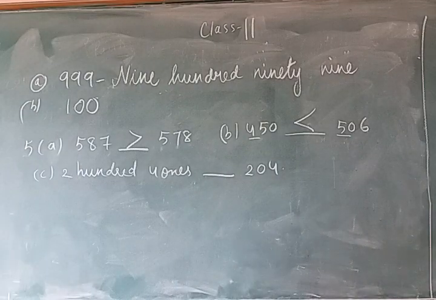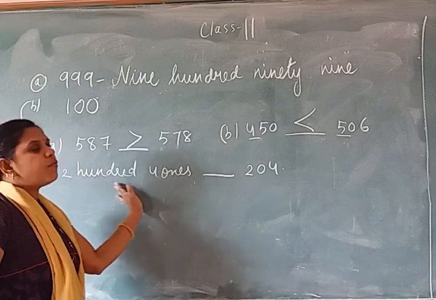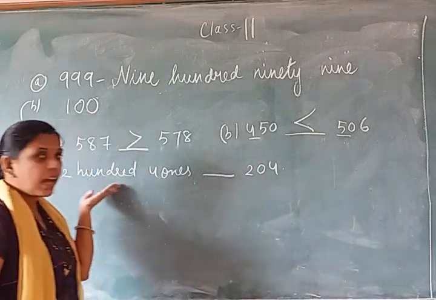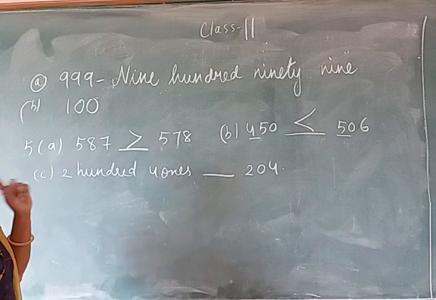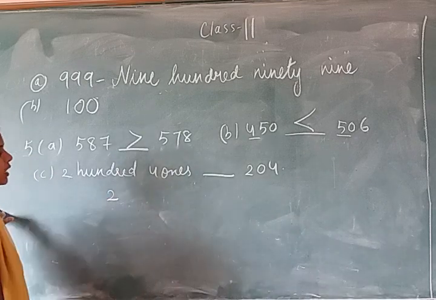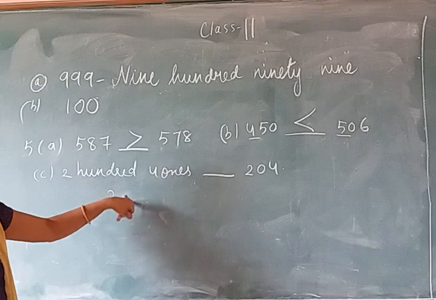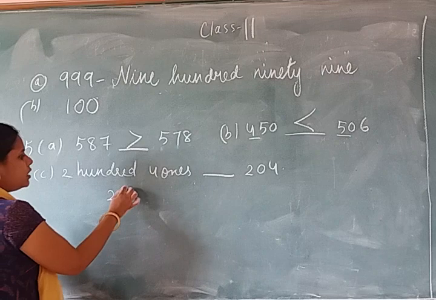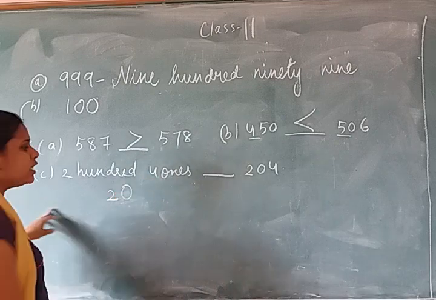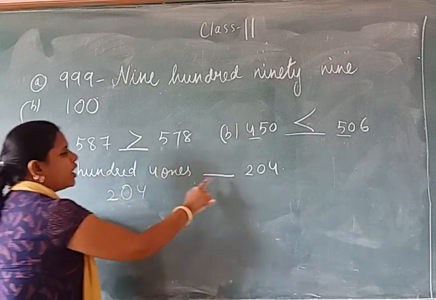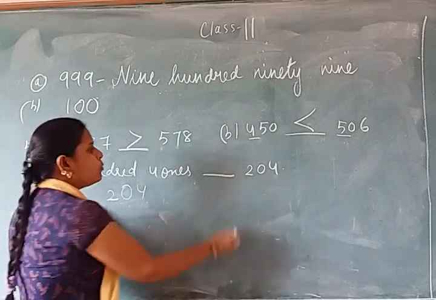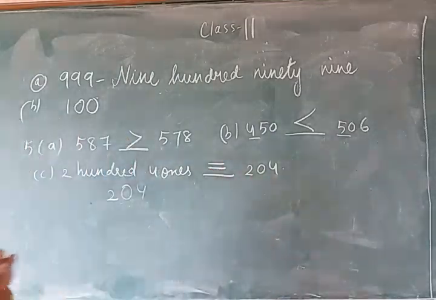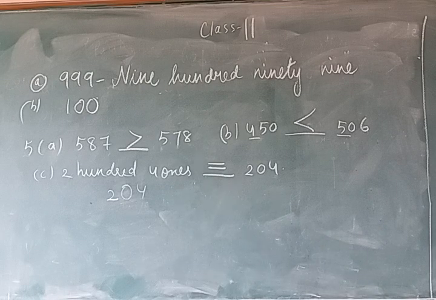Now see the next question. The question is given in the form of place value. So 200, that means 2 is written at the 100 place. Now after the 100 place, the tens place digit will be there, but here the tens place is not there. That means 0, and the ones place digit is 4. So the number is 204 and here also the number is 204. So both the numbers are equal. So put a sign of equality. Write fast.